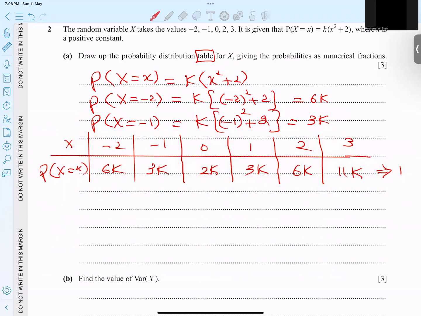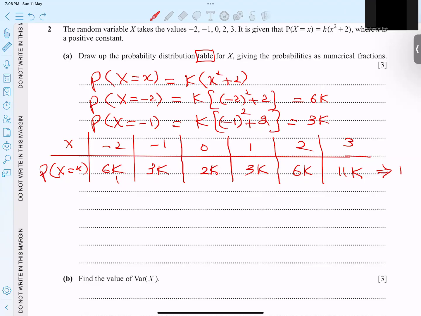So I can say 6 plus 3, 9, 9 plus 2, 11, 11 plus 3, 14, 14 plus 6, 20, and 20 plus 11, 31. Once again, let me check.